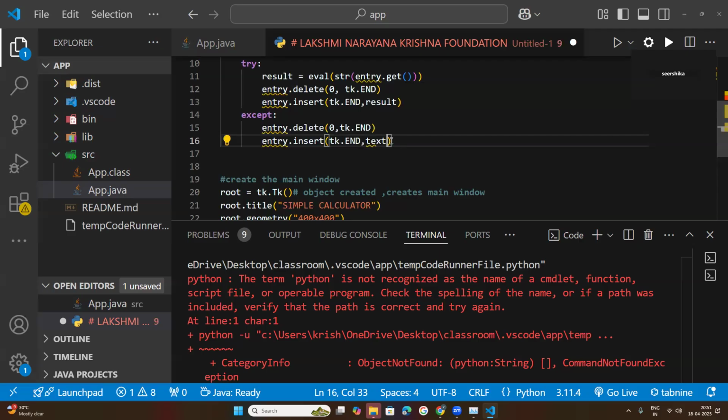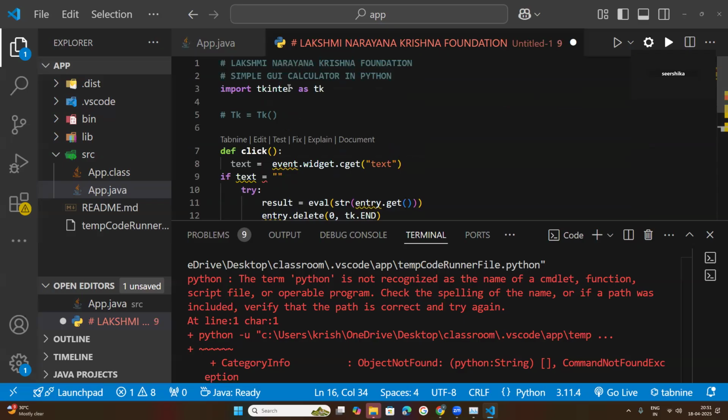If I complete this total code and I have the time, I will explain in this period. Otherwise, I will explain on Saturday. No issue, because our intention is to create a GUI based calculator. GUI means graphical user interface based calculator in Python by using the tkinter library.